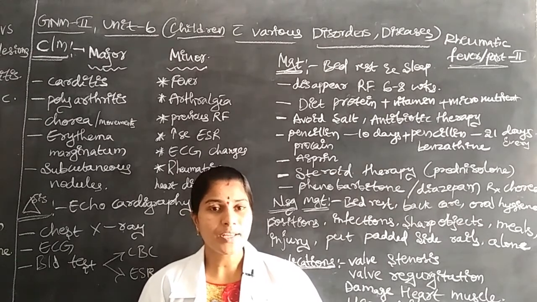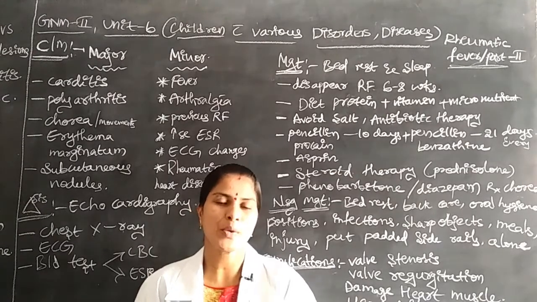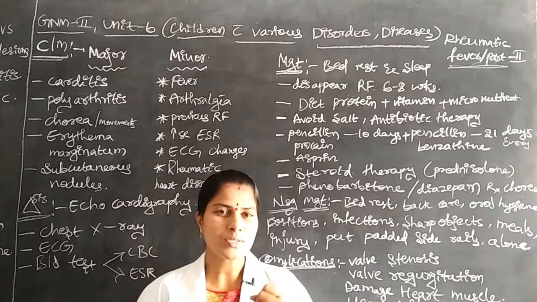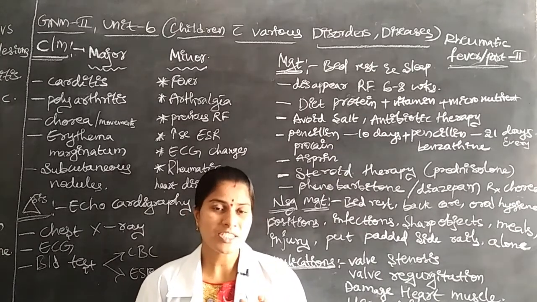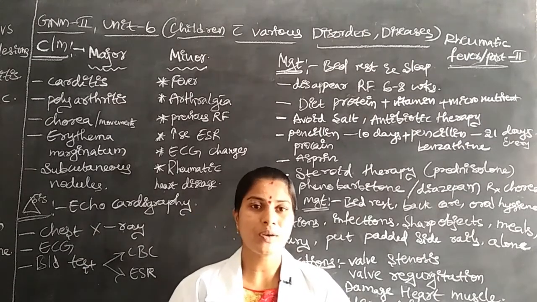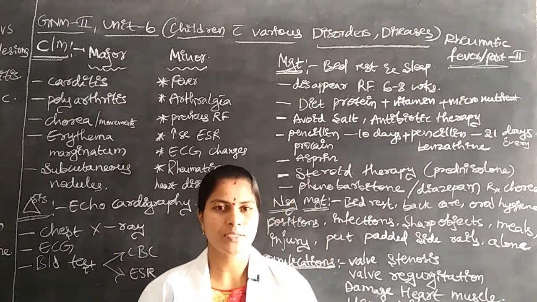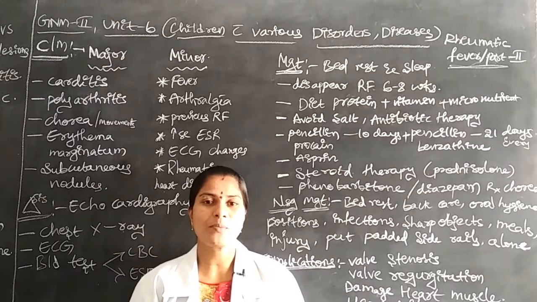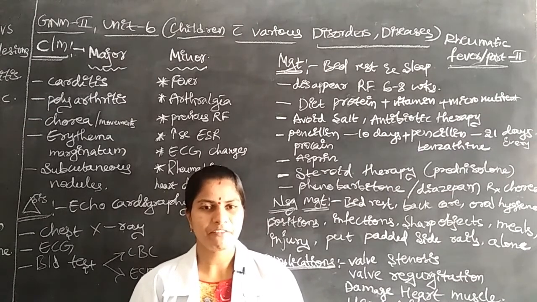In aortic valve stenosis the valve becomes narrowed, so the blood is not circulated to all body parts. This is also one major complication of rheumatic fever.